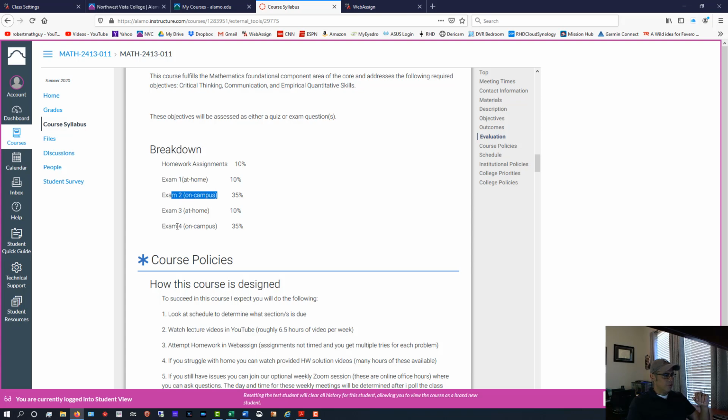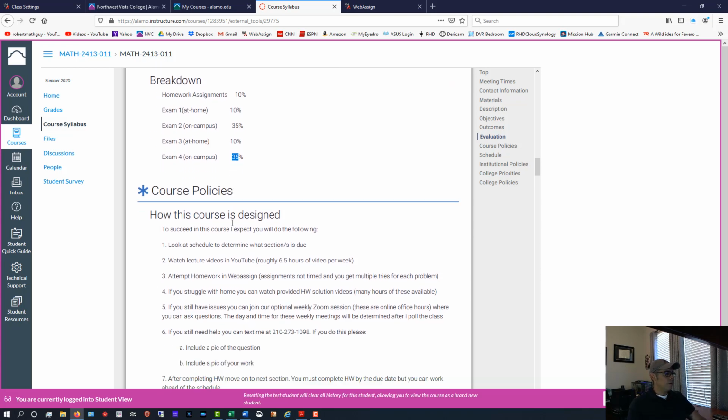Exams 2 and 4, that should say on Zoom, not on campus. Those are traditionally done face-to-face on campus, but because of COVID-19, we're going to do them on Zoom. But notice the percentage, the weights on those exams, they're huge. And that's because I can verify that you're the one doing the exam. So there's some credibility to the grade. So that's the breakdown of the grade.